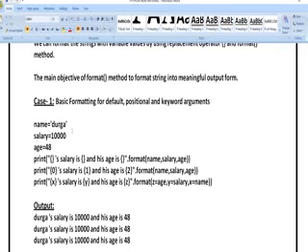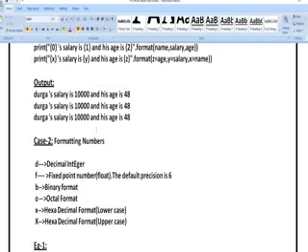Next, formatting of a string means formatting based upon the input you give. Here you can give either names, or index values, or x, y, z, p, q, or whatever values you want. But whatever values you have assigned here, you have to assign the same values here also.